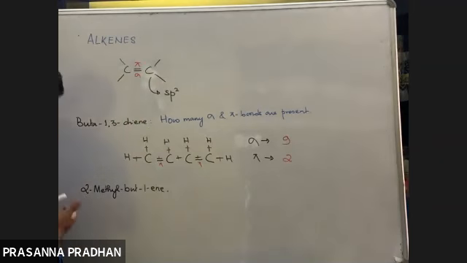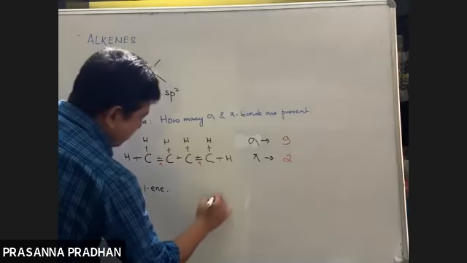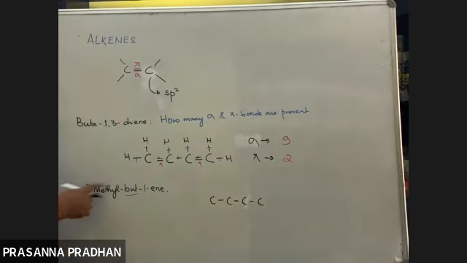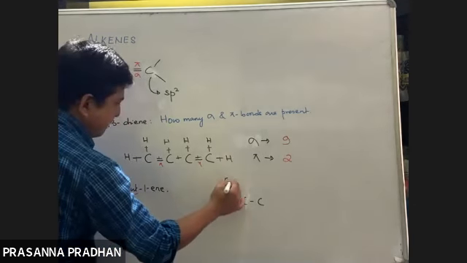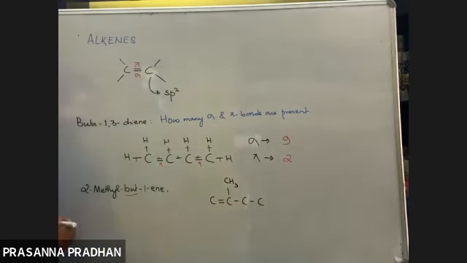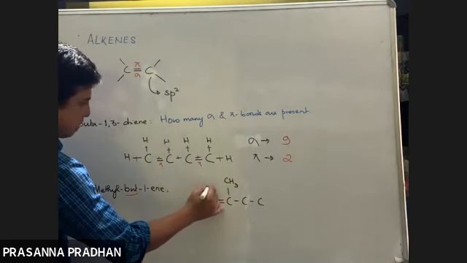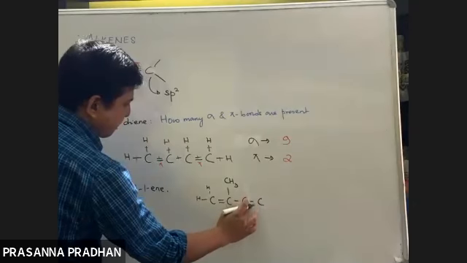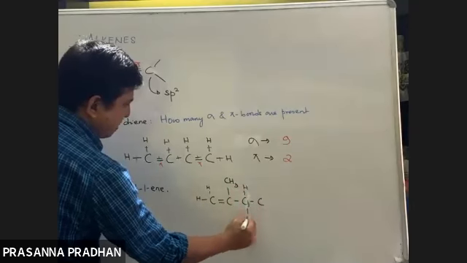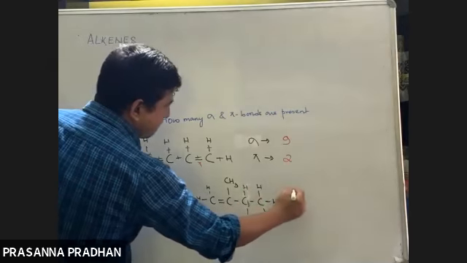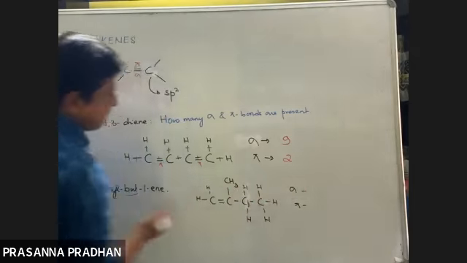The word root is but, so let us draw 4 carbon atoms like this. 2-methyl means we have a methyl group at the number 2 position. But-1-ene means at position 1 we have a double bond. Now we'll satisfy the valency: 2 hydrogens here, 1 hydrogen here, 1 hydrogen here, and 3 hydrogens on the methyl. Now you should be able to calculate the number of sigma and pi bonds. Give me the answer now.